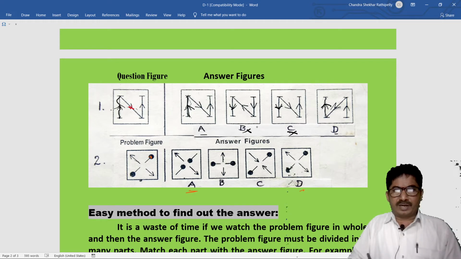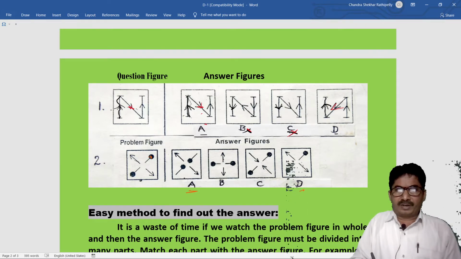So these two are already eliminated, and A and D are in competition. In this also it is coming the same side, but in figure D, the arrow mark is coming quite opposite to this arrow mark. So that's why A is the correct option. A is the correct option.